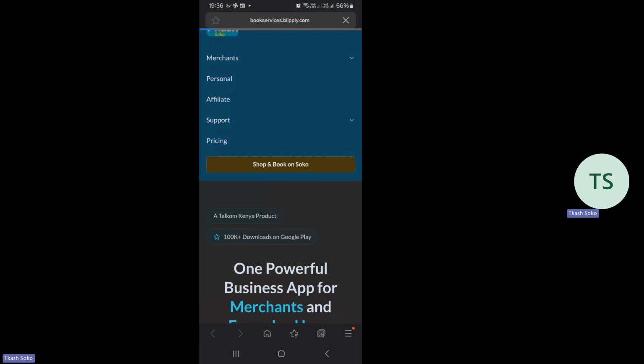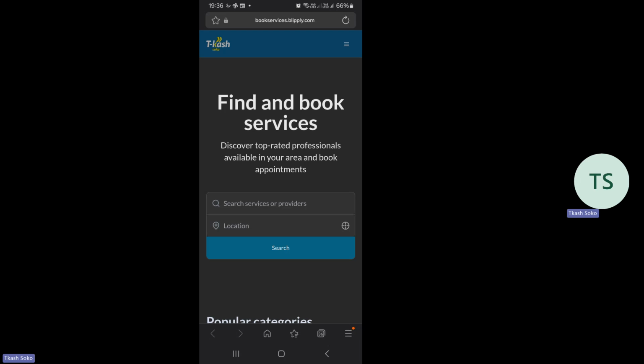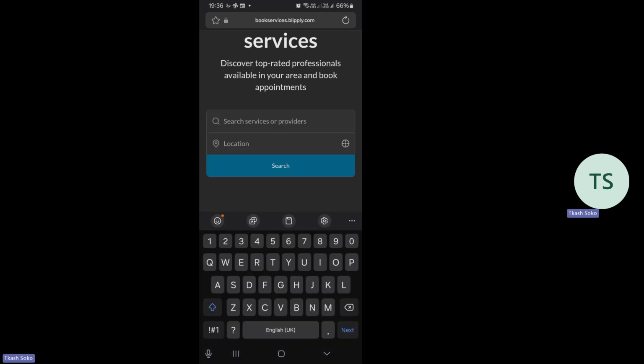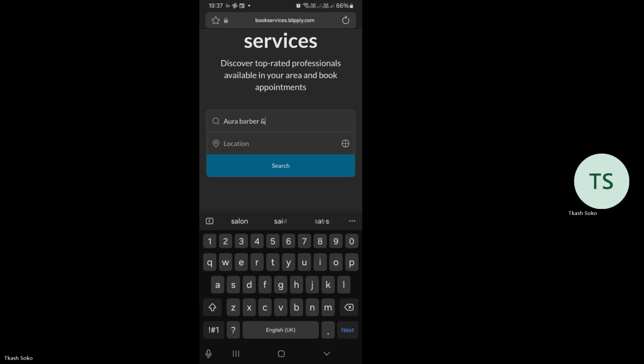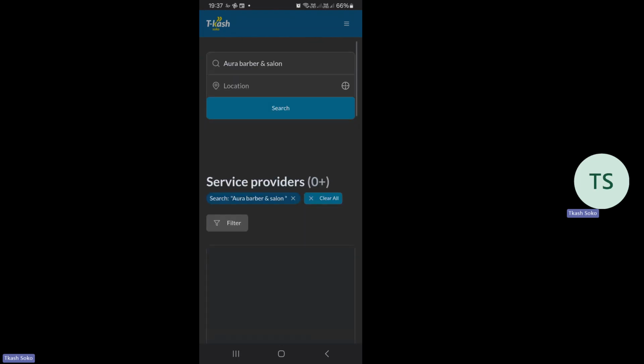So once I tap on the shop and book on Sokol, of course, now this screen appears, find and book a service. So I can search for the service provider if I know the name of the service provider, or I can search for the name of the service. For example, if I want to book for my shop, the Aura Barber and Salon. If I search, then my shop is expected to appear down here.